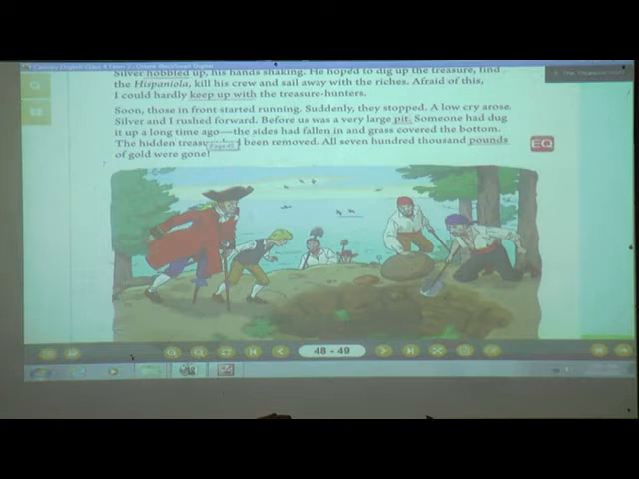The sides had fallen in, and grass covered the bottom. Can you see the sides? Everything has fallen in, and all of it has been covered by grass. The hidden treasure had been removed. Here we can see that the treasure which was hidden over here, for which these people did so much hard work, did they get it? No, the treasure had already been removed by someone.